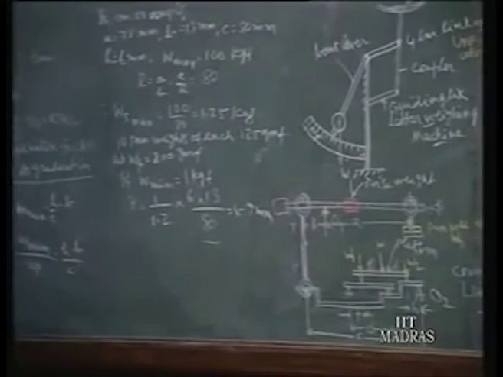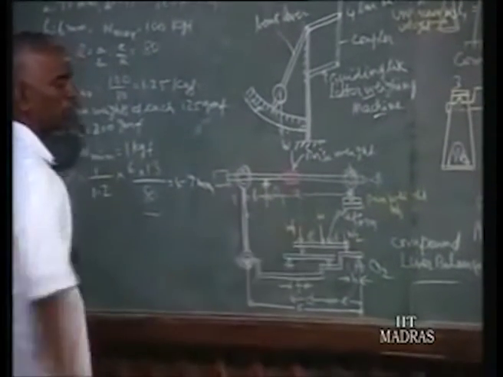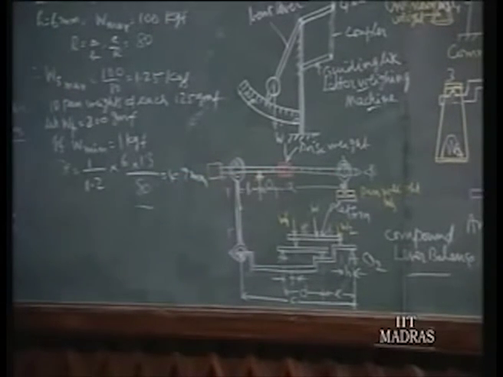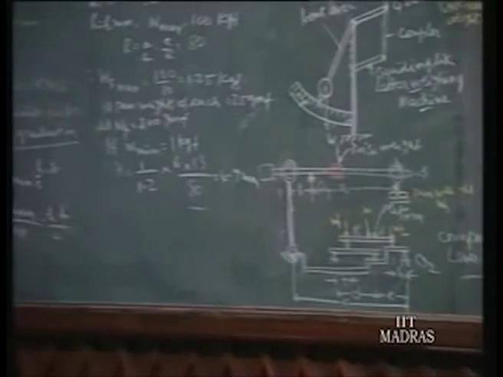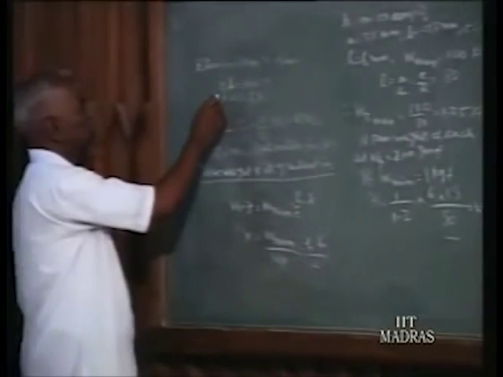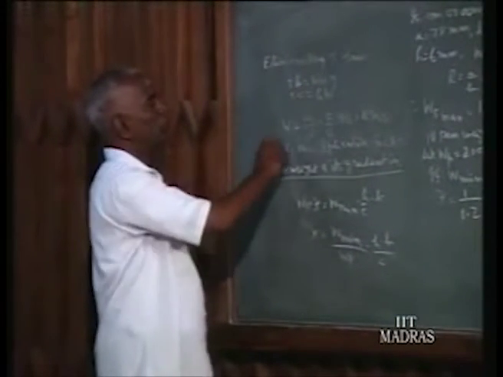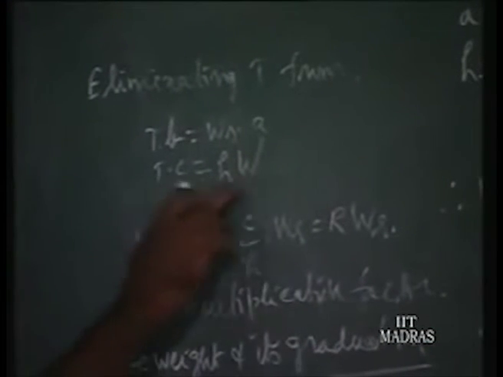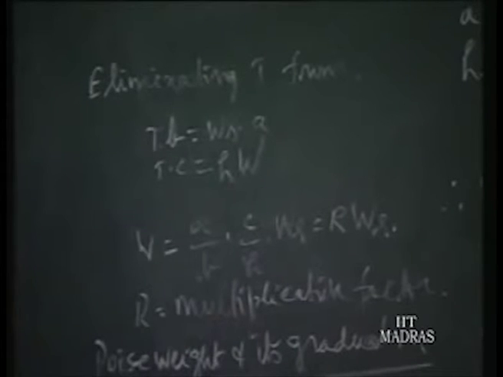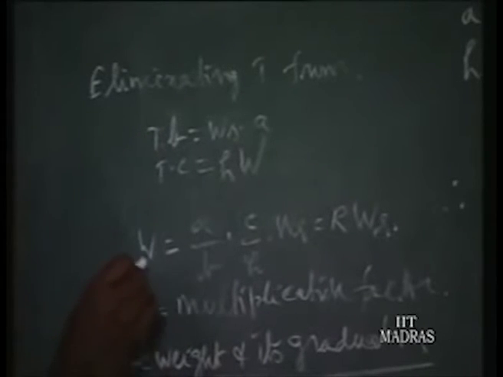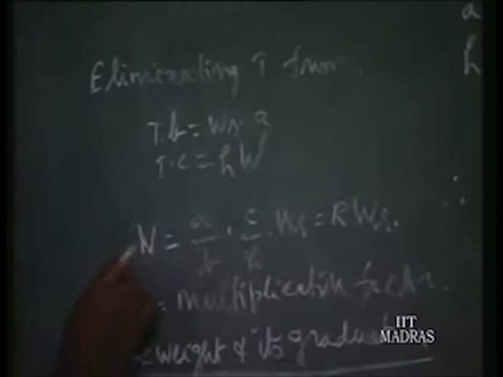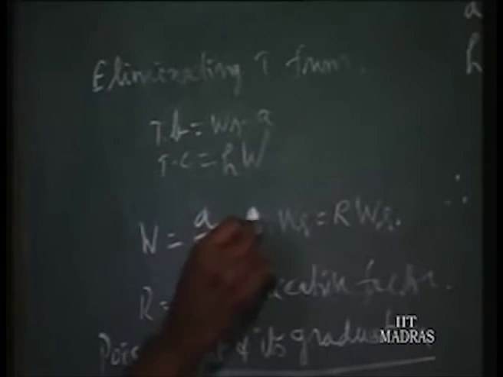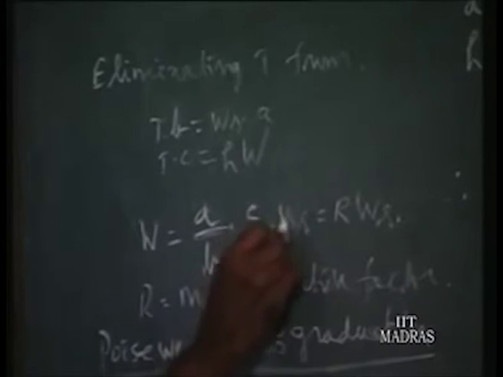Now, what is this magnification or multiplication factor? For measuring a few tons of weight, we use only a few kilograms. So what is that multiplication factor? We obtain it by eliminating T from those two equations. T into B is Ws into A, which we derived first for the first lever. For the second lever, around O2, we got another equation. Eliminating T, the weight W that we measure is equal to A by B into C by H into Ws.